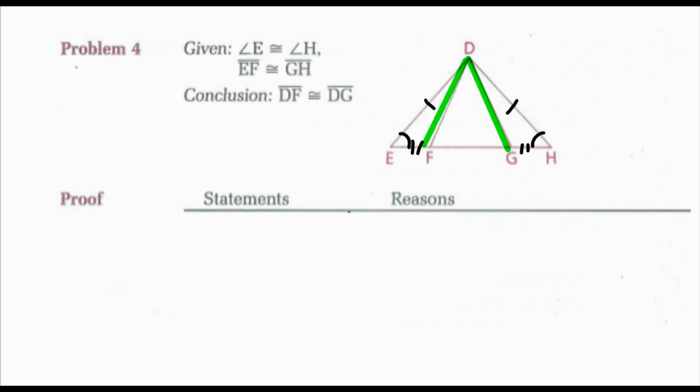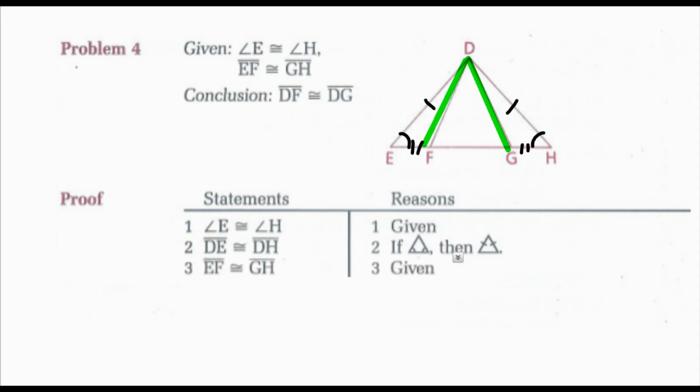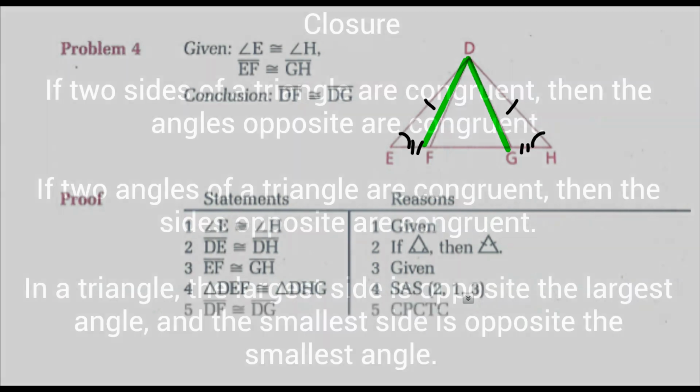So looking at this in my statements and reasons, I have angle E congruent to angle H. That would tell me that side DE is congruent to side DH, because if base angles are congruent, then my legs are congruent. Then I have my next given of EF congruent to GH. Then my triangles are congruent, so triangle DEF congruent to triangle DHG by side angle side. And then last is side DF congruent to DG by CPCTC.